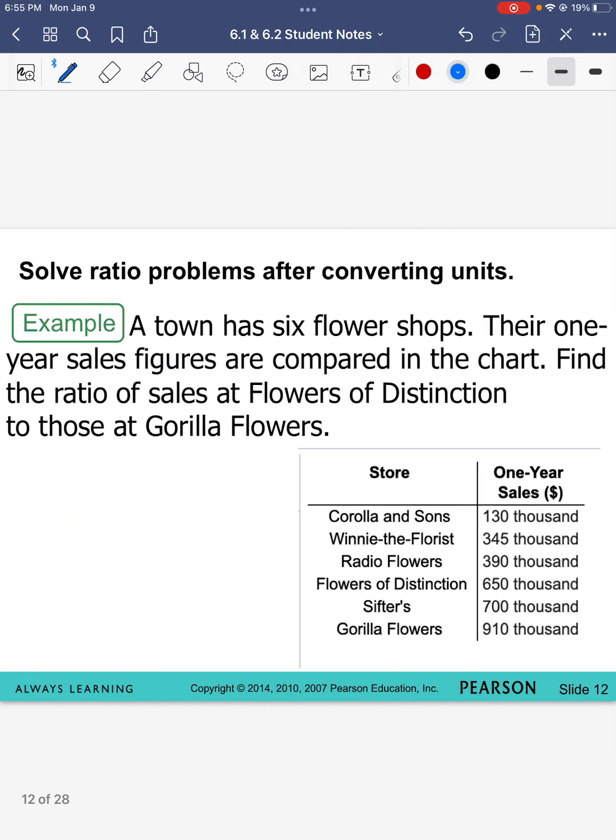We have just 2 more problems in 6.1. A town has 6 flower shops. Their 1-year sales figures are compared in the chart. Find the sales at flowers of distinction.